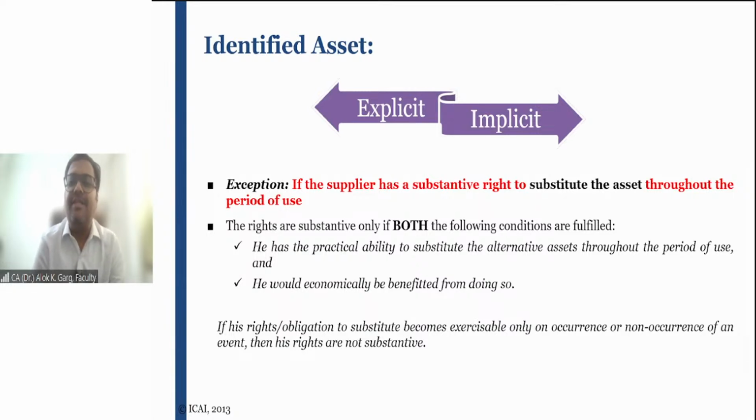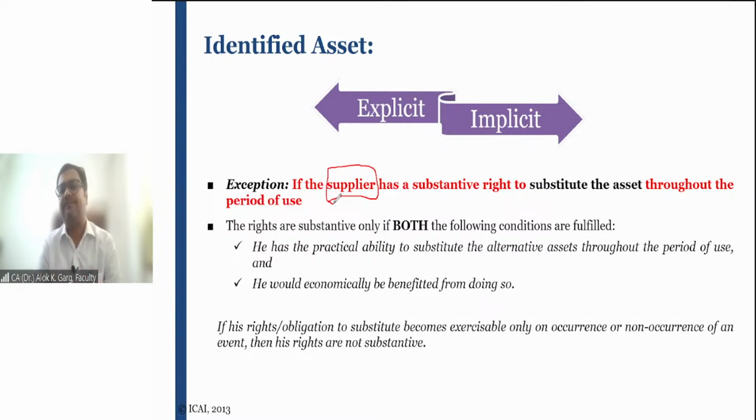Friends, when you read the standard, you will find different wording at a lot of places. For example, you can see a particular wording known as supplier. What is meant by supplier? In the context of Ind AS 116, supplier means lessor.